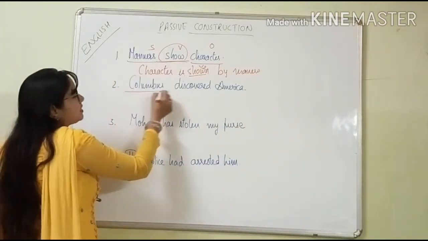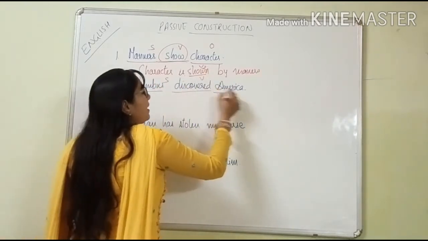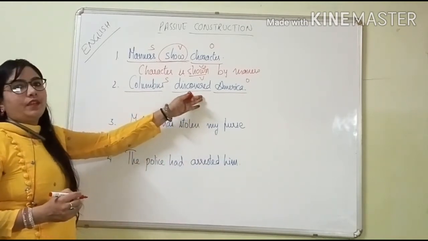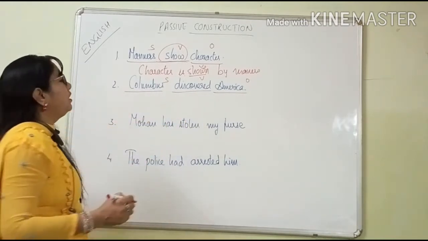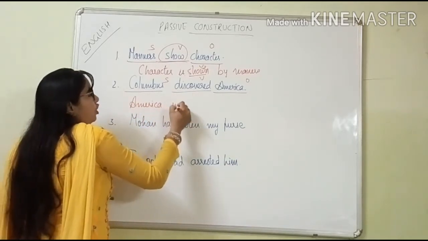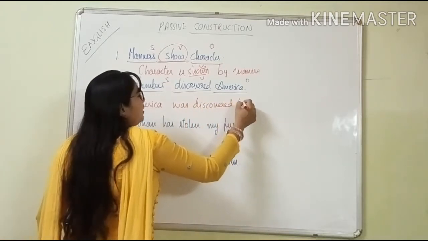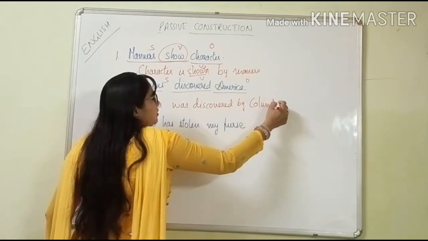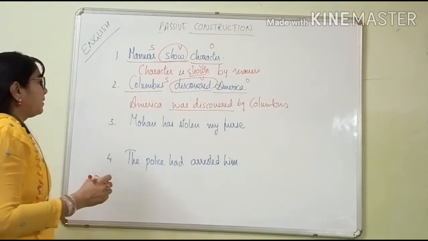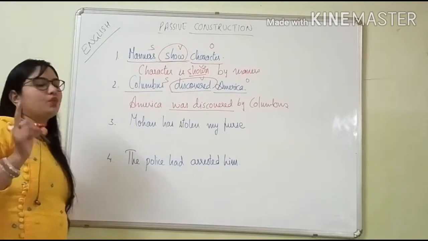Now see here, Columbus discovered America. Columbus is the subject, discovered is the verb and America is the object. Which tense is it in? Discovered. It means it is in the past tense. So start with the object. America was discovered by Columbus. Okay, instead of "discovered" we are using "was discovered" here. Because it is the past tense and singular, that's why we will keep "was" and not "were".